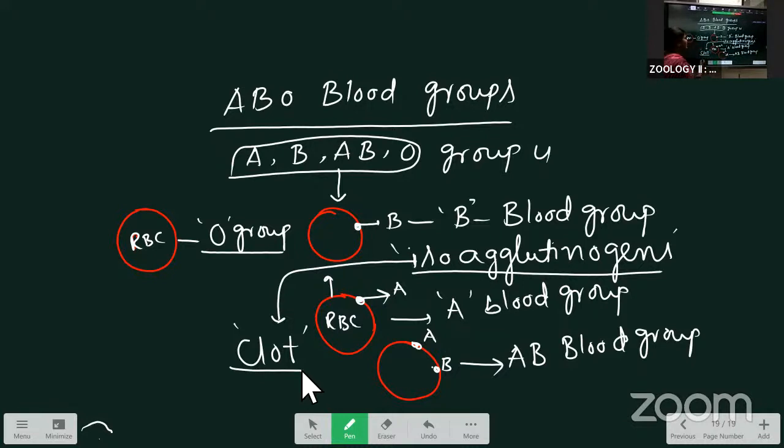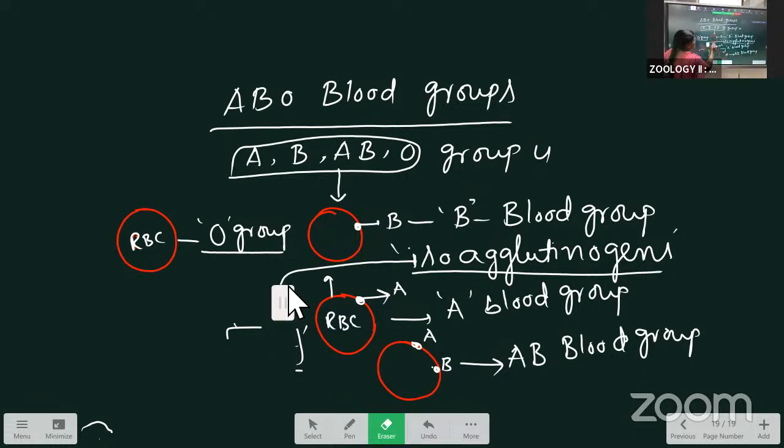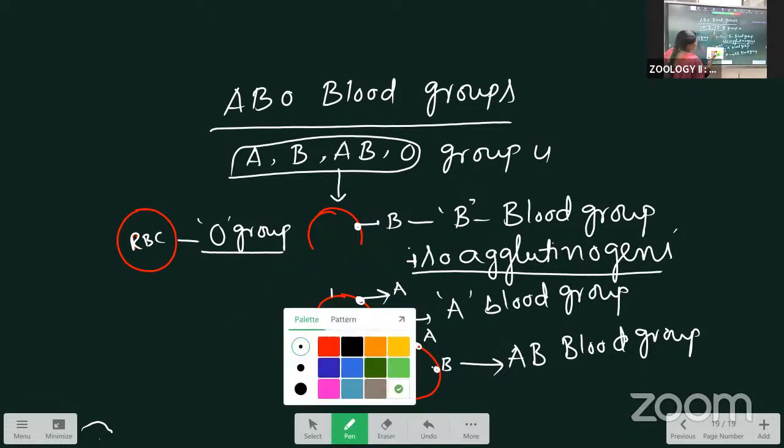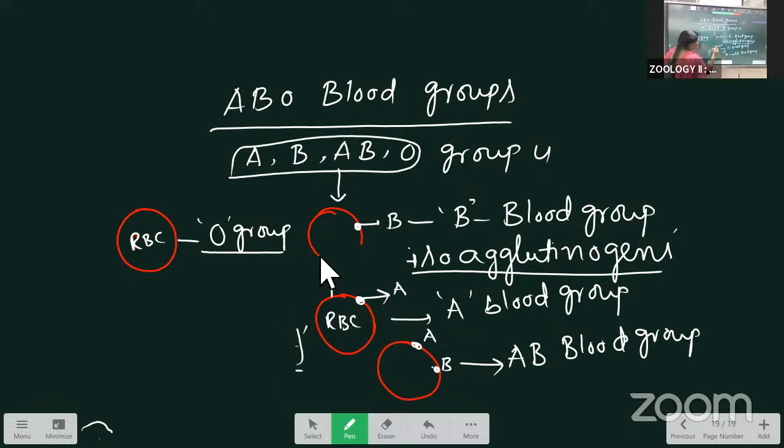With the incompatible blood group, they form a clot. That's why we call them agglutinogens. Next, inside the blood groups, one more thing is also present: antibodies. Clear? Here the RBC's plasma membrane is having the antigen. What about the antibodies?